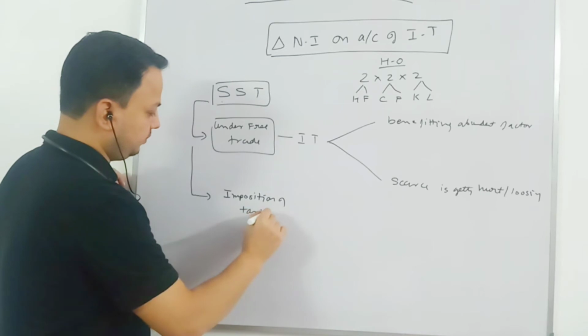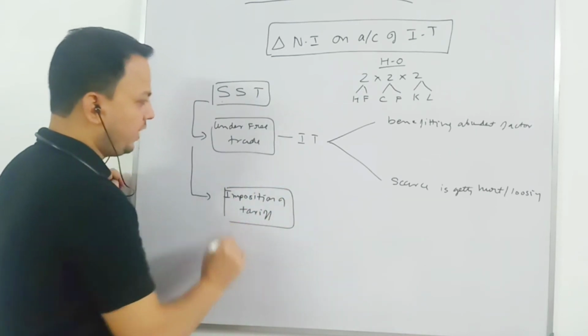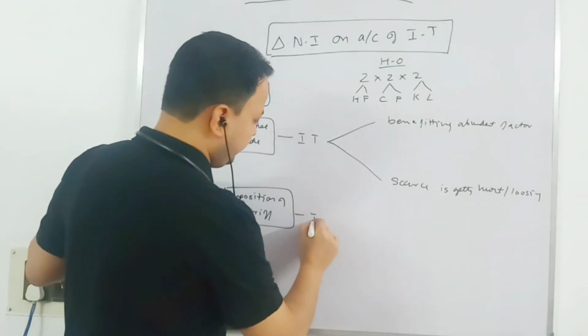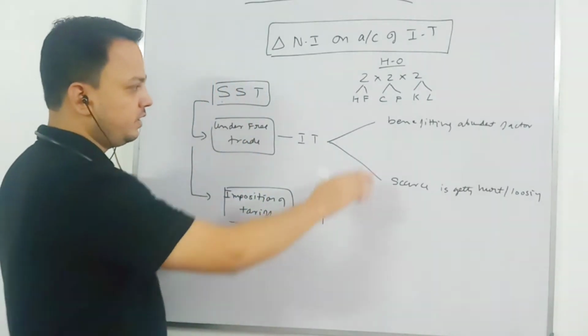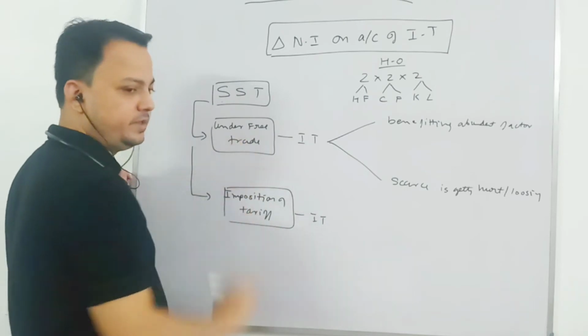Then in the Stolper-Samuelson theorem, we have looked at the case of imposition of tariff. When tariff is imposed and international trade is taking place, Stolper and Samuelson found the result completely opposite of free trade.